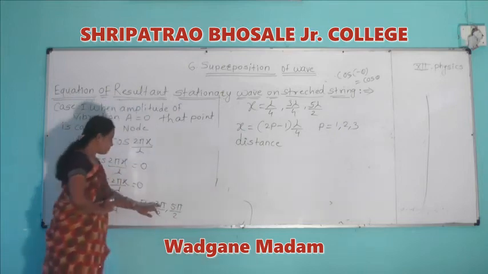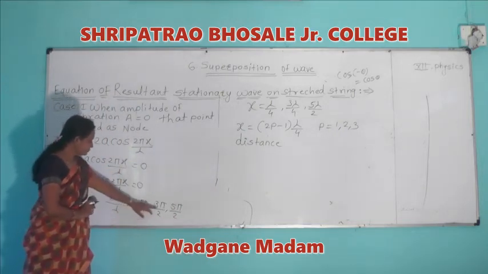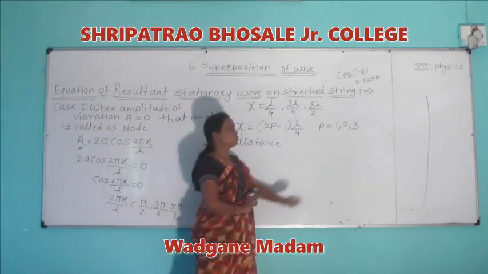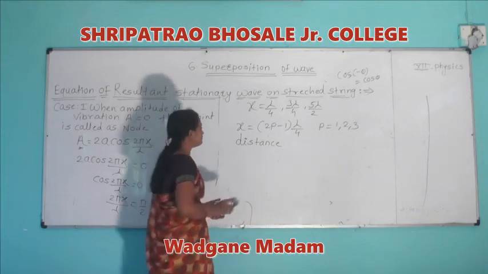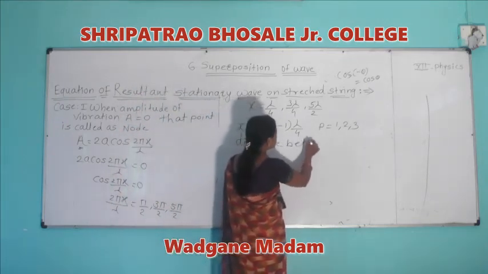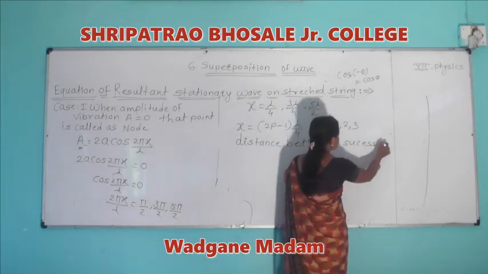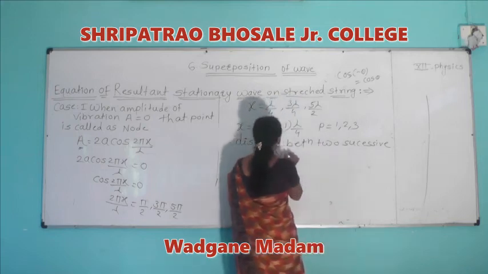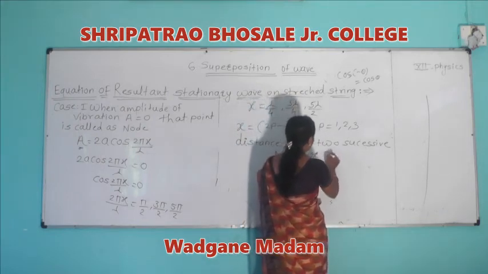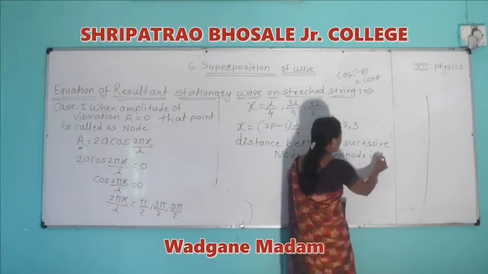Then x value is 3 lambda by 4, then 5 lambda by 4. The distance between two successive nodes or antinodes is lambda by 2.